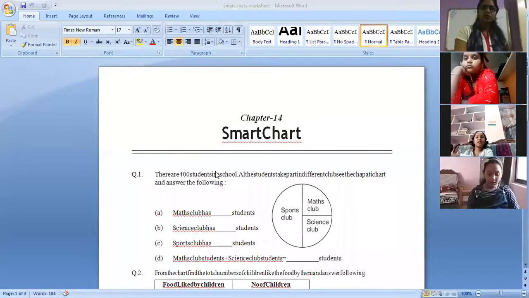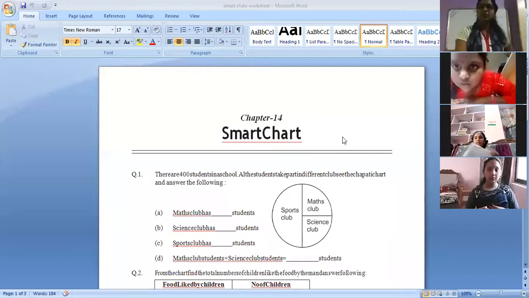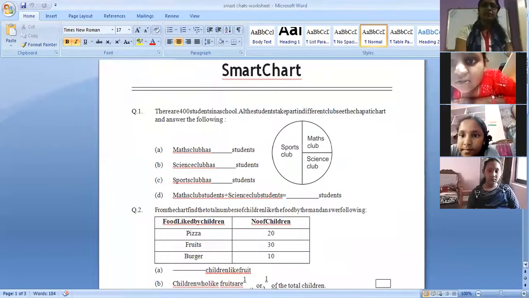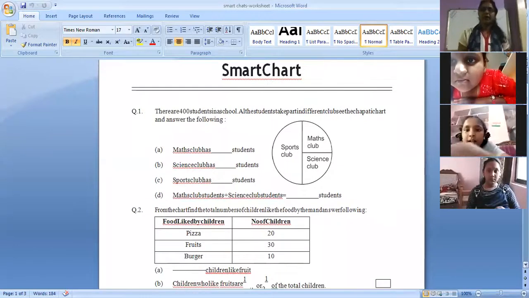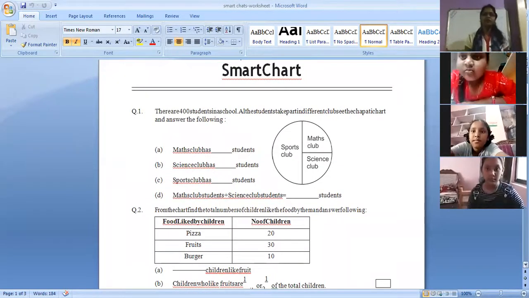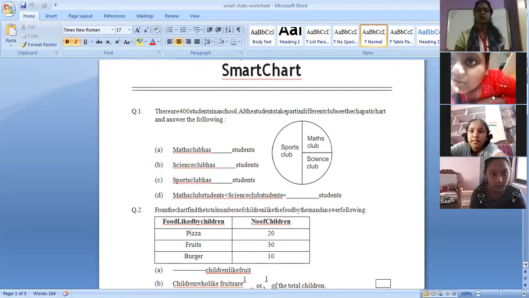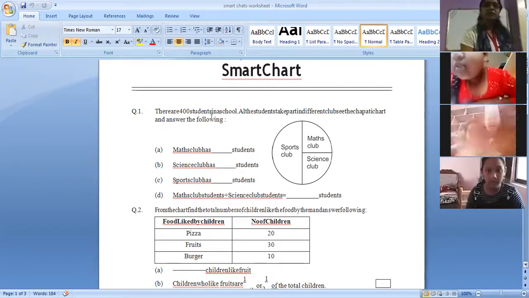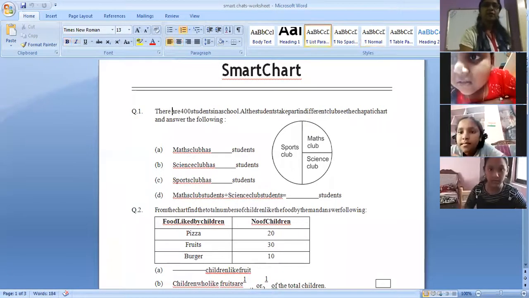So this is a small worksheet which you have to do. Now I'll read out the questions. Let me see who can answer this. There are 400 students in a school.